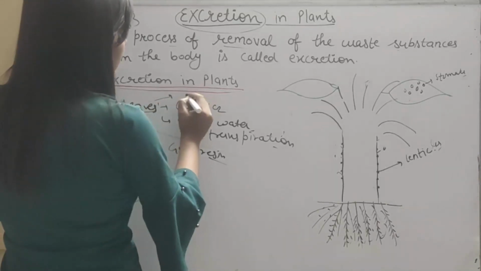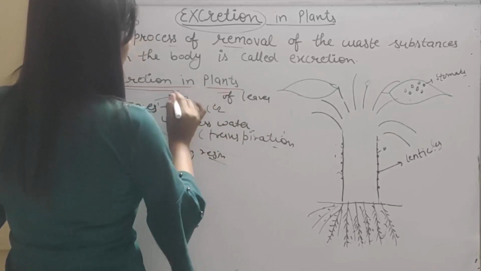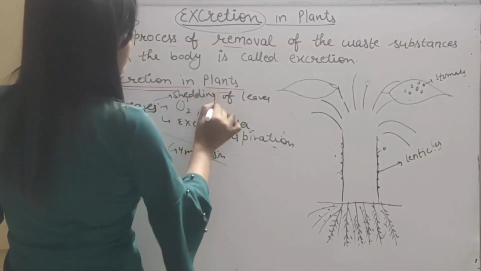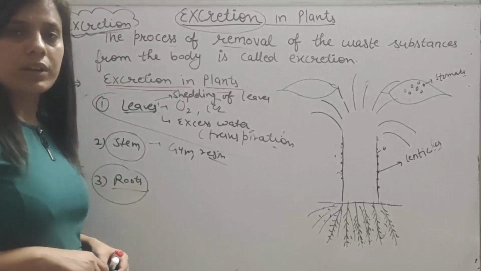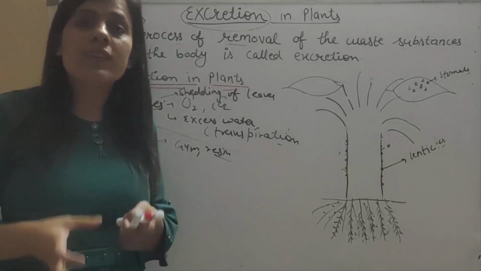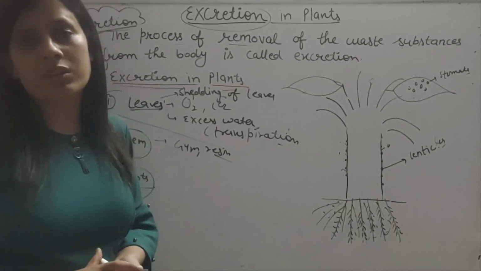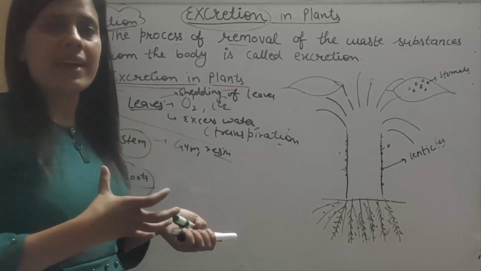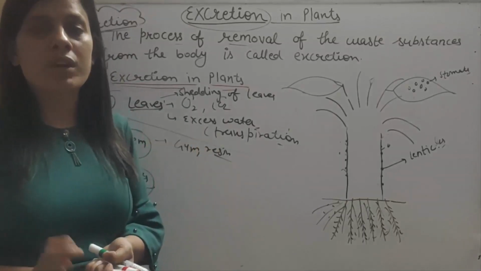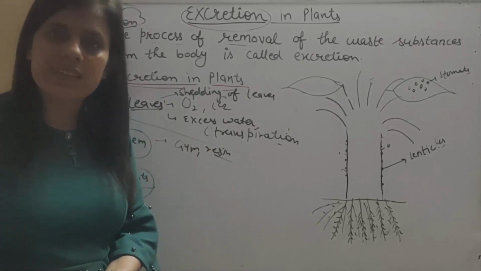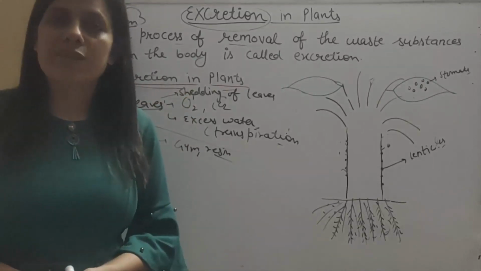It means the falling or shedding of the leaves also removes the waste material from the plant body, and also the plants store their waste material in the fruits in the form of organic molecules. It means the fruits are waste for the plants, and when these fruits fall down from the plant body, they get rid of their waste material. In this way, these are the methods by which the plants excrete their waste material from the body.